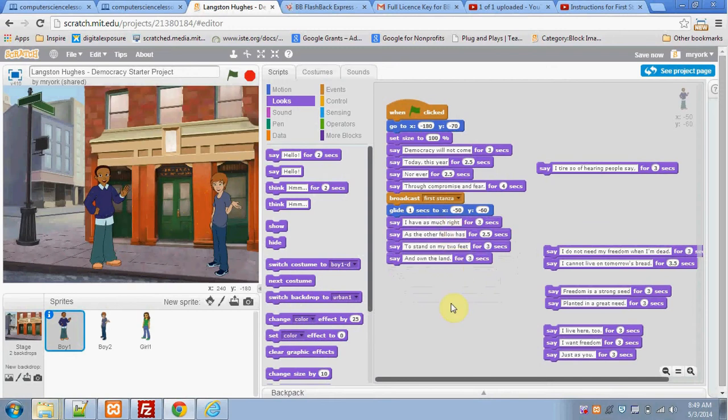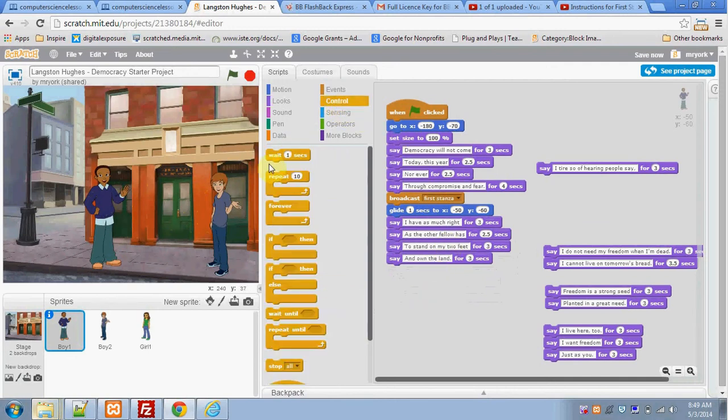But just to help the flow of the poem, we still want to put a little bit of a rest in between the second and third stanza. So we're going to come to control and we're going to take advantage of our wait 1 second block. And 1 second is a pretty good amount of time. We attach the first line of the third stanza, and this is when something changes.